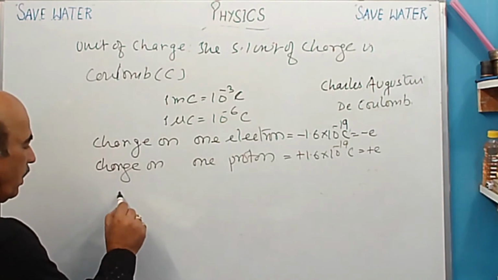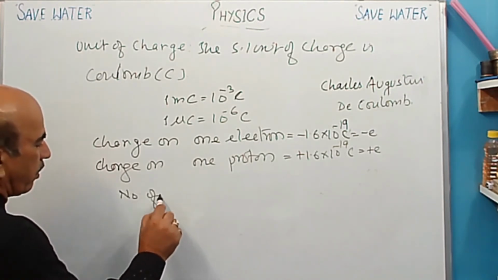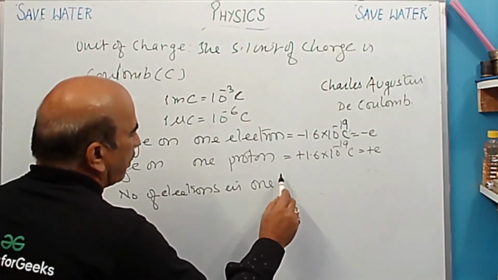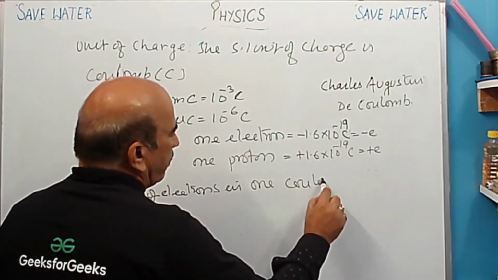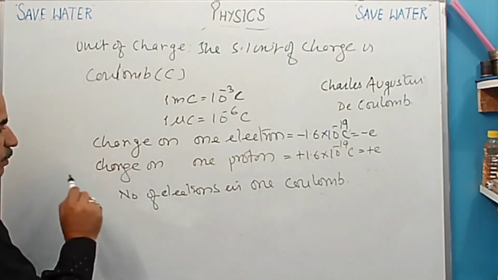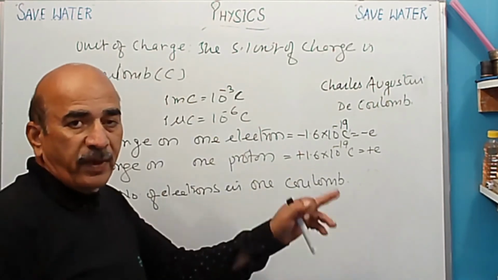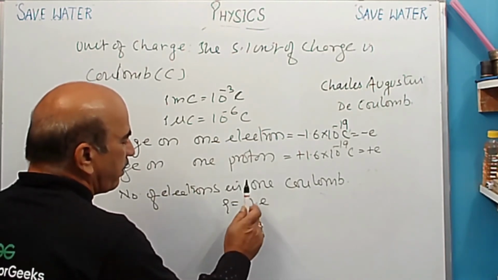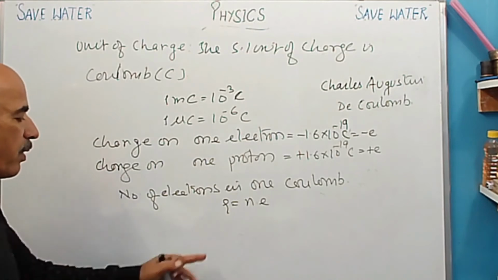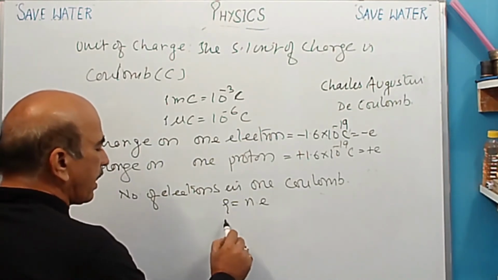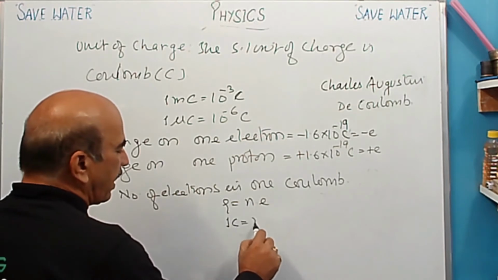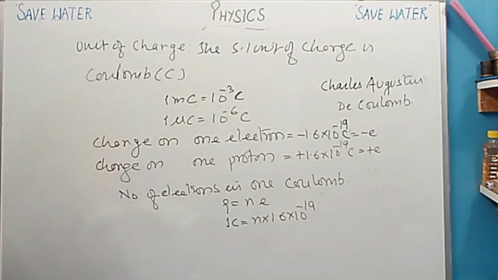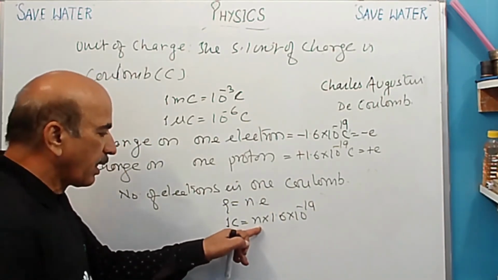So now, number of electrons in 1 Coulomb we have to find. तो इसमें देखिए 1 Coulomb में कितने इलेक्ट्रॉन्स फाइंड करने हैं. तो फार्मूला we are using simply Q is equal to N into e. We shall be studying आगे पढ़ेंगे कि from where do we get this formula. Q is here charge represented by Q. It is 1 Coulomb, and e is 1.6 into 10 raised to minus 19. Okay, so we have to get N, number of electrons.